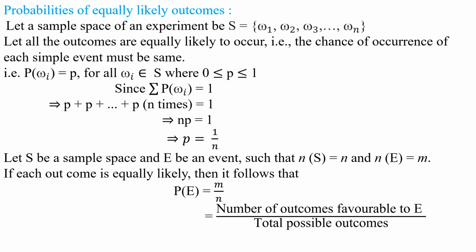This formula was learned in earlier classes itself. So when the outcomes of a sample space are equally likely, we can find the probability of the event E as the number of outcomes favorable to E by total possible outcomes.